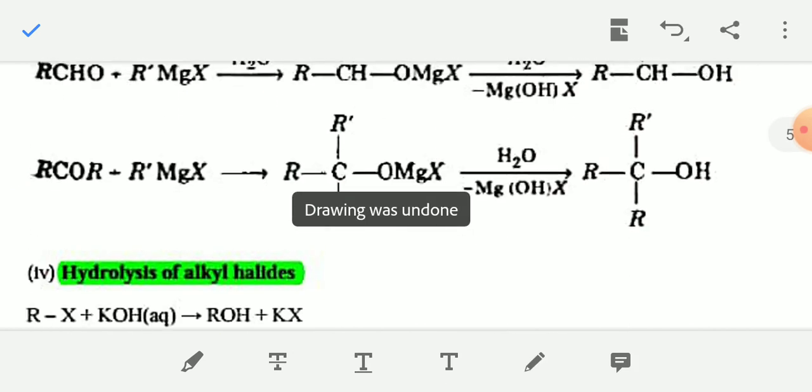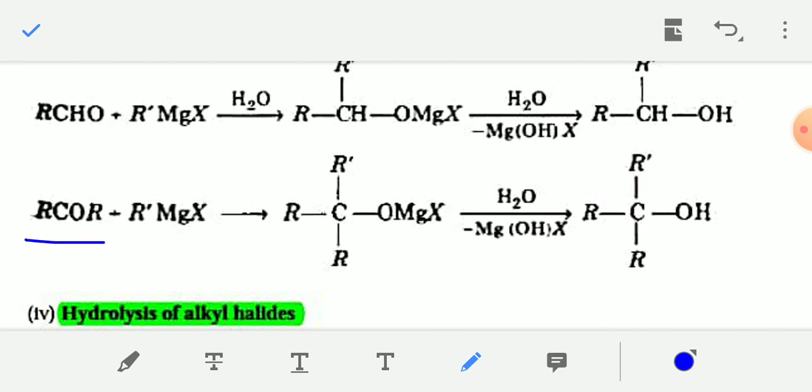Similarly, for ketones, RCOR, both hands of the C double bond O group contain two alkyl groups. When a ketone reacts with Grignard reagent, that is RCOR plus R'MgX, the product will be a 3-degree alcohol. In the first step this type of adduct will be formed, and after hydrolysis with water the product will be converted into 3-degree alcohol.